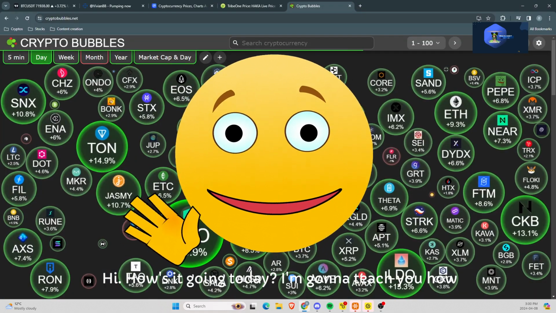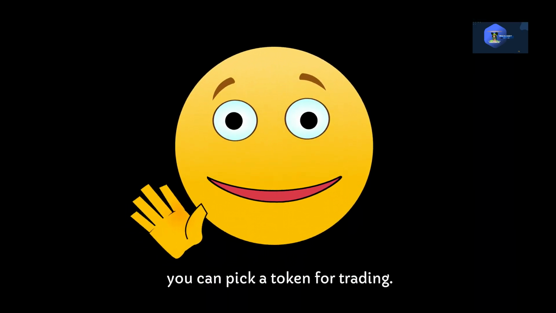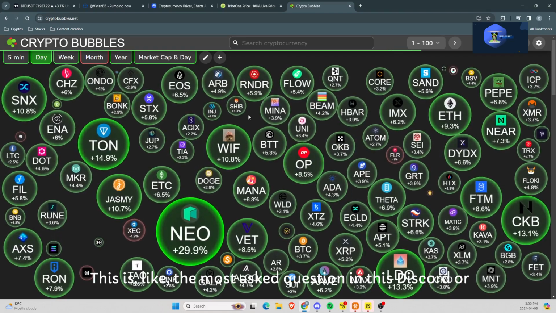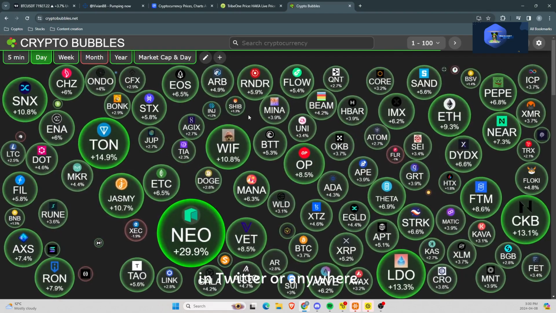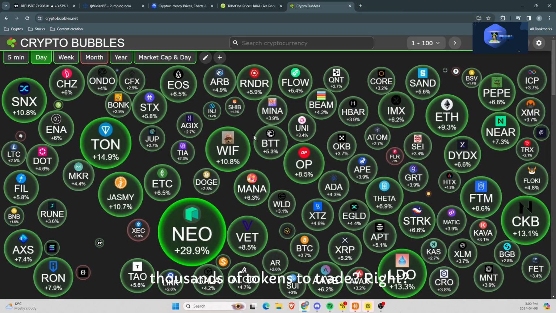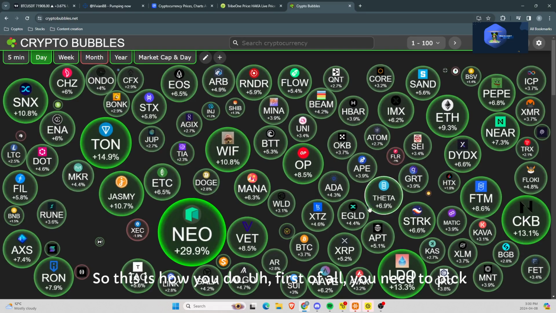Hi, how's it going? Today I'm going to teach you how you can pick a token for trading. This is like the most asked question in this Discord or in Twitter or anywhere. How do you pick one token to trade when you have thousands of tokens to trade, right? So this is how you do.